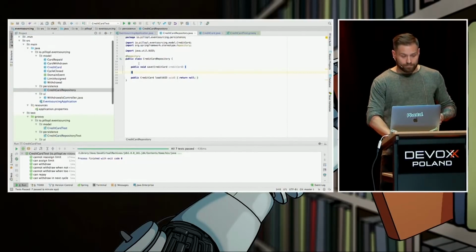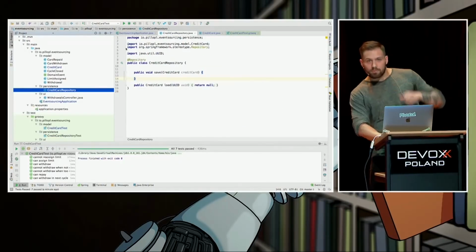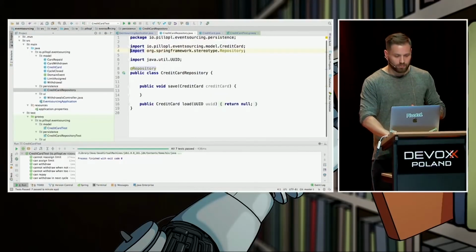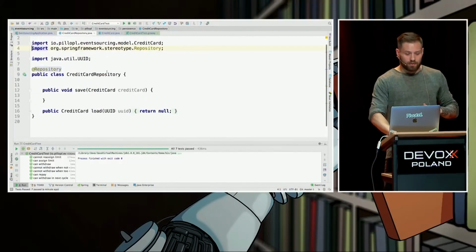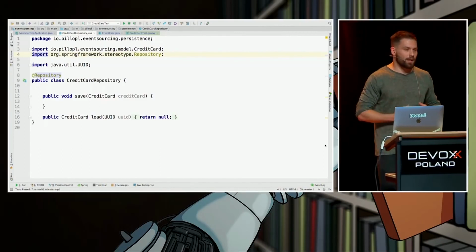So I have this class. Is the font good enough for the people in the back seats? Great. More. Now? Cool.